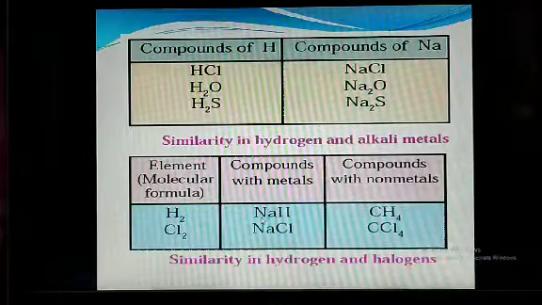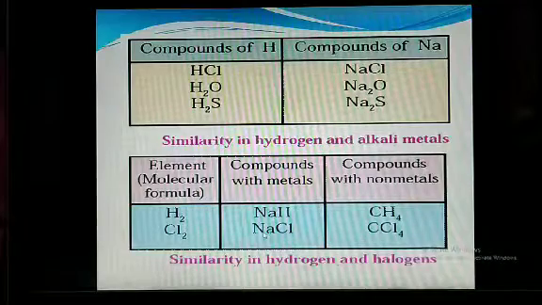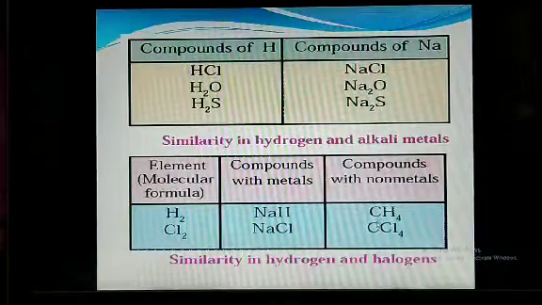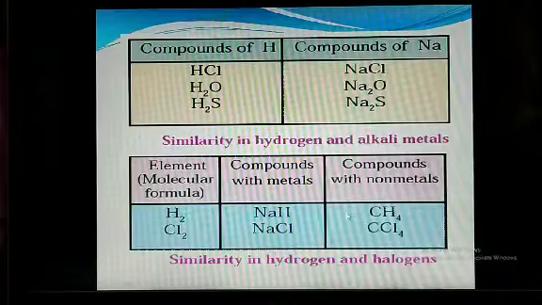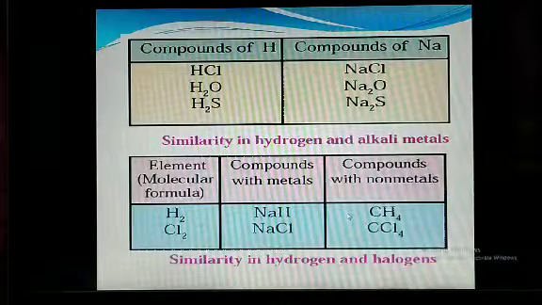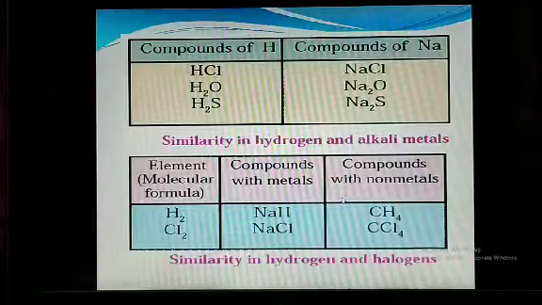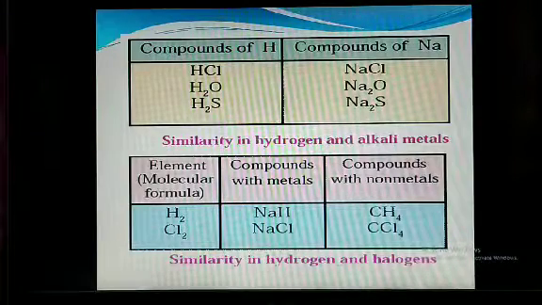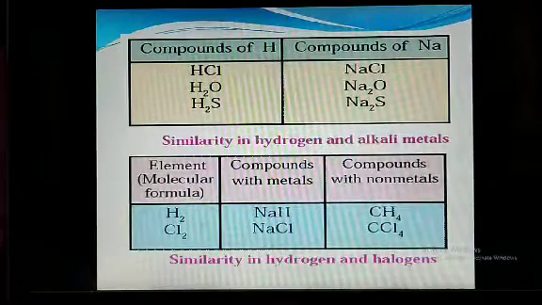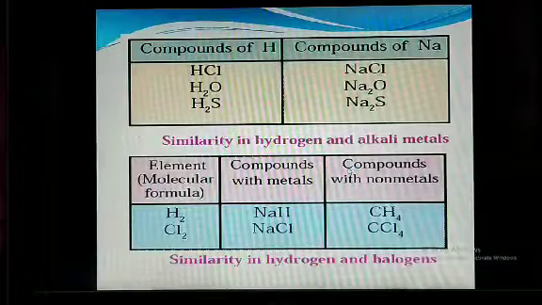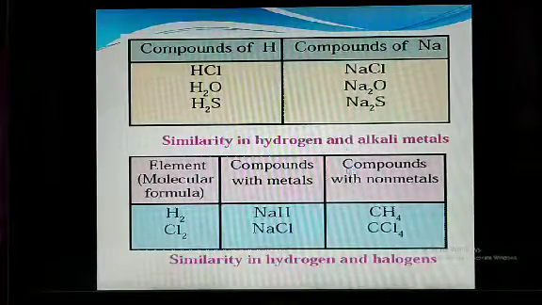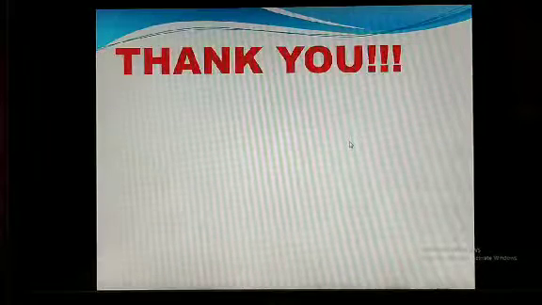Now see that NaH, here you have NaCl. Again CH4, here CCl4. Like that there is a similarity, and here Mendeleev fails to give the explanation about that. That's why there was further development in the research of the periodic table.